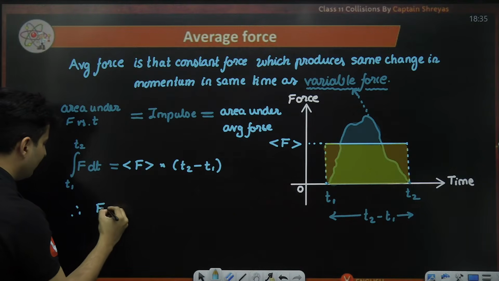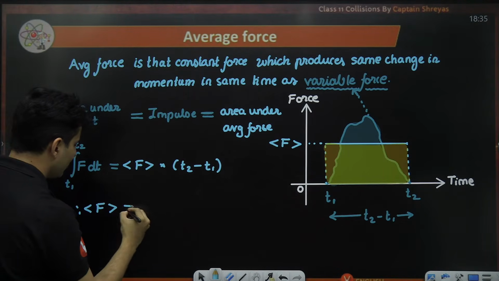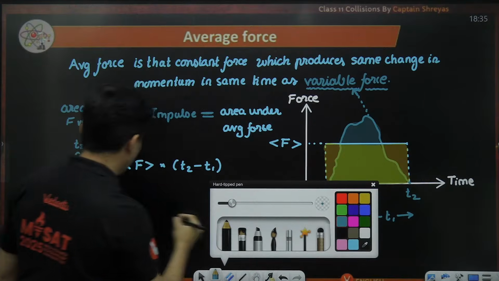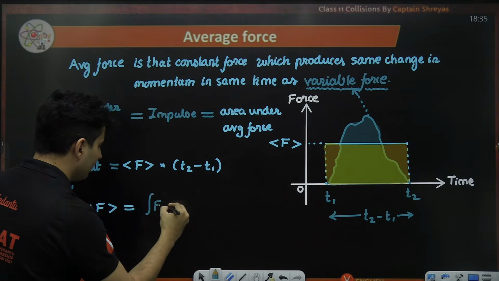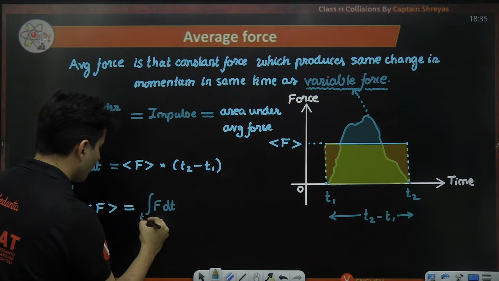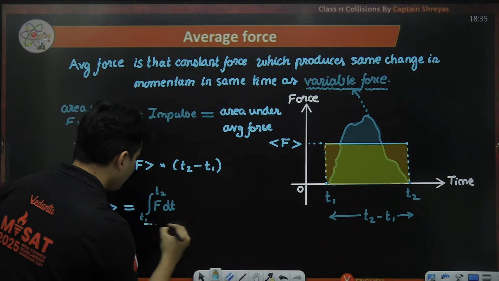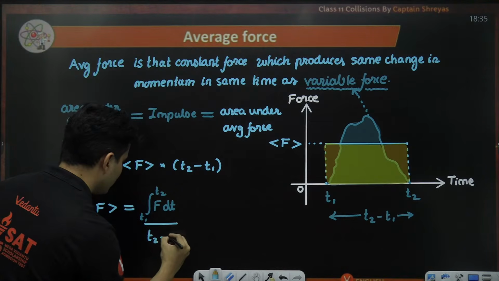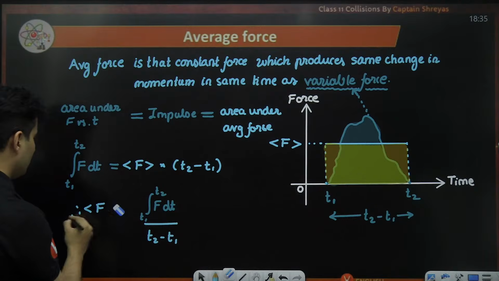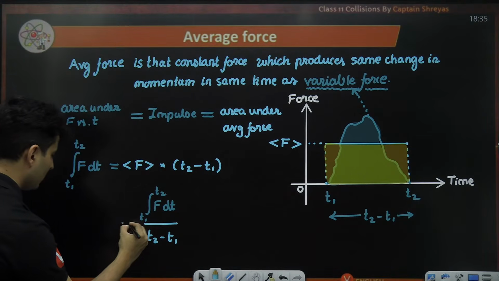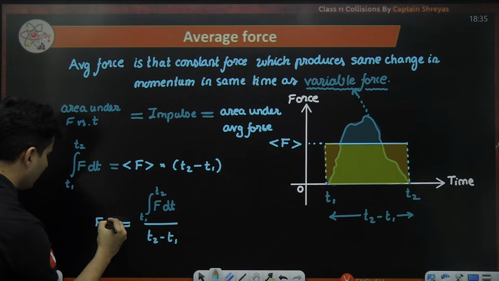From this, we get the average force value, which is the integration of the force with respect to time from T1 to T2 upon the entire time interval, T2 minus T1. So this is nothing but average force.